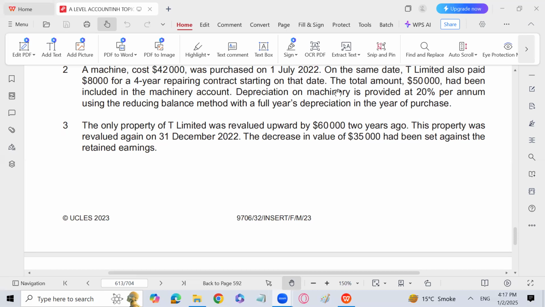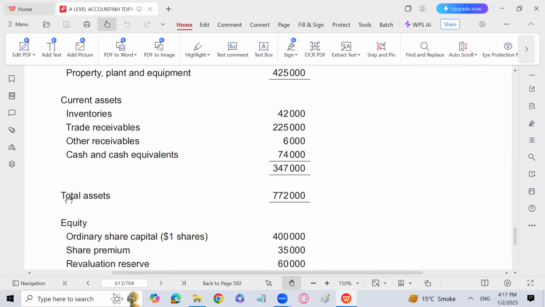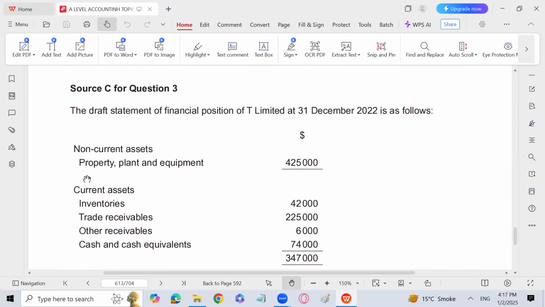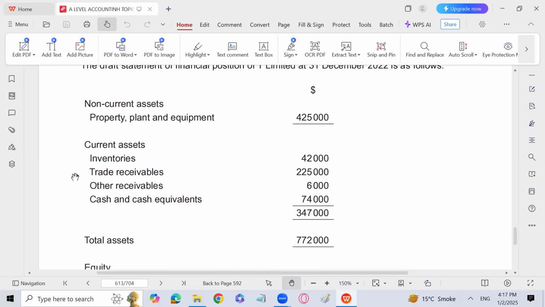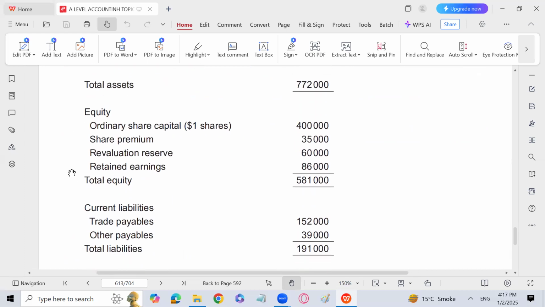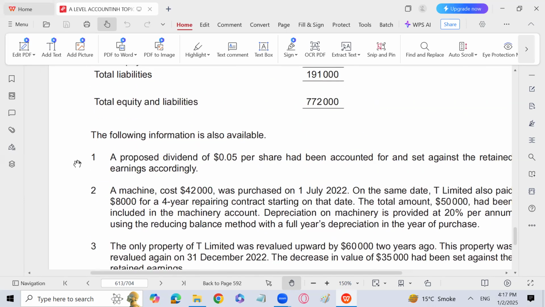That question from IAS has come in February-March 2023. This is not a difficult question. If we talk about the complexity of IAS, this is not a difficult question. So let's read this. The draft statement of financial position of T Limited at 31st December is as follows. Non-current assets are given, property, plant and equipment. Then current assets are given, including inventories, other receivables. Equity is given. 4 lakh shares of $1 each, share premium, revaluation reserve, retained earnings. Current liabilities, we have trade payable and other payable.